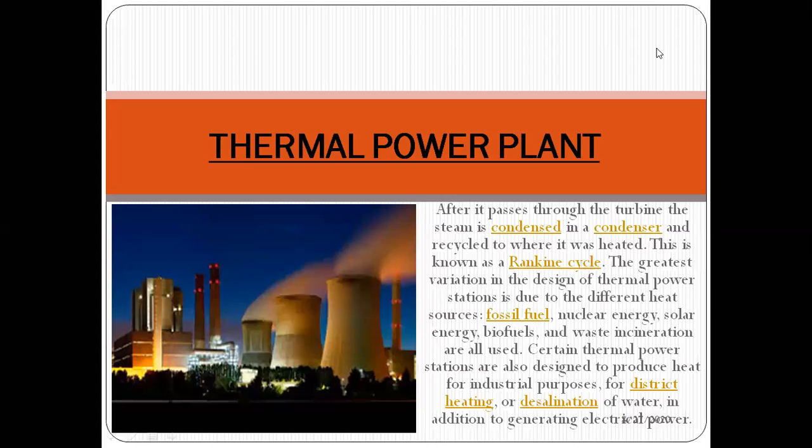As I have told you, in a thermal power plant, the fuel is heated inside the boiler and water is placed inside the boiler. The water is converted into steam, and when this high pressure steam is passed through the steam turbine, it starts rotating. This turbine is coupled with the alternator, and hence the alternator starts producing electricity. So this is all about how a thermal power plant works.